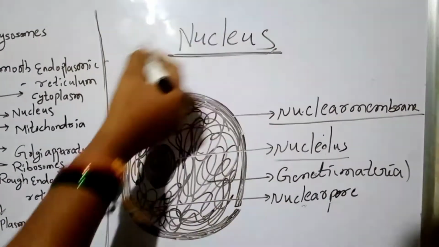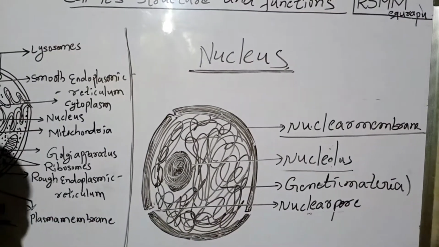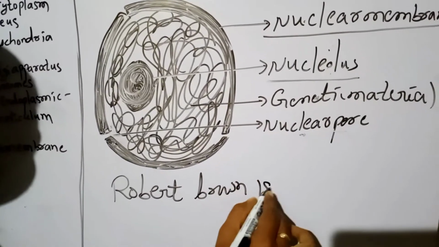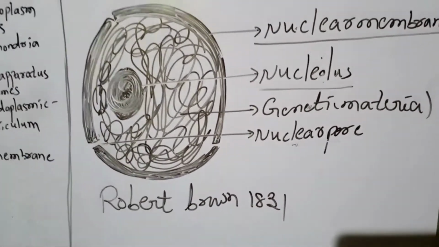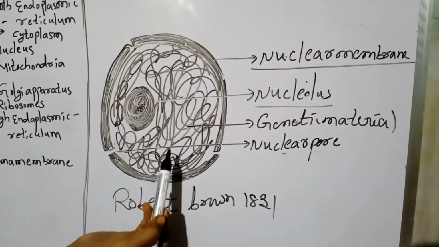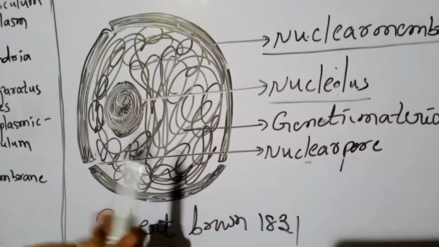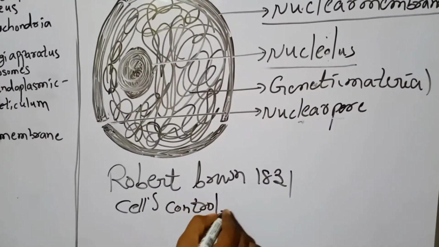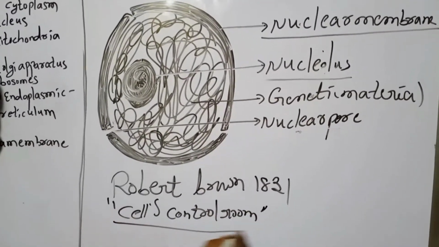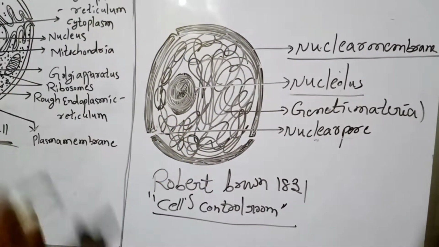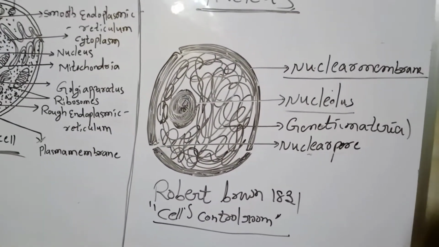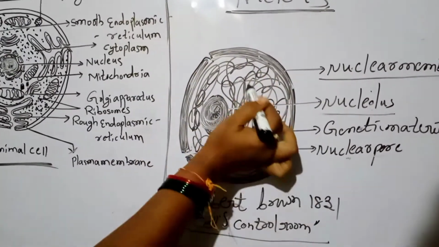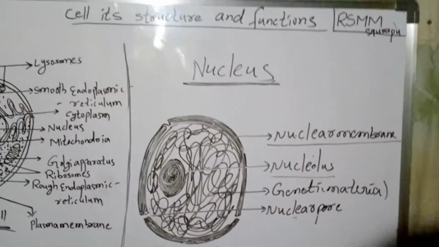Very important organelle. It was named by Robert Brown in the year 1831. This is one of the most important organelles, and this is also known as the cell's control room. What is this? Cell's control room. We can say it. The new cells which are forming are all created from the nucleus. That's why this is the main important organelle in cell.